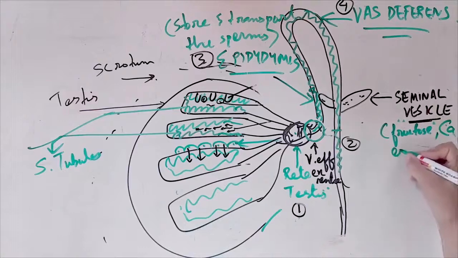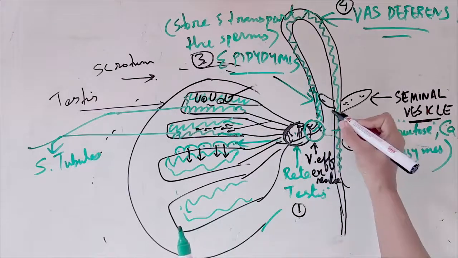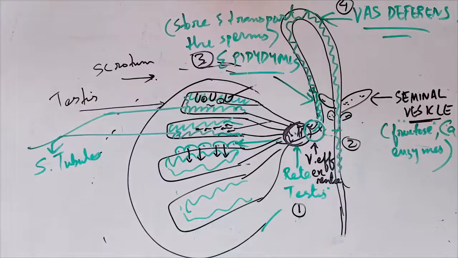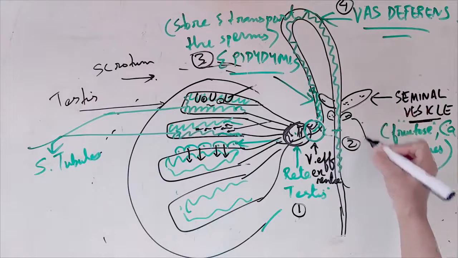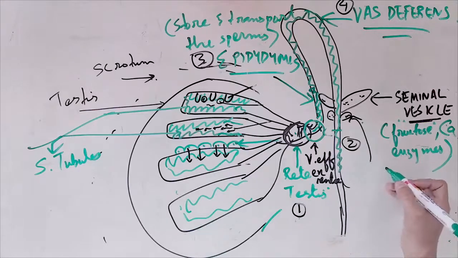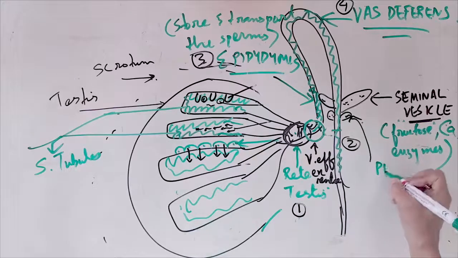Calcium and so many enzymes. Fructose, calcium, enzymes, they contribute all of these. And then we go to the next, the prostate gland. We have the next, the prostate gland, same thing. The prostate gland contributes all these vitamins.